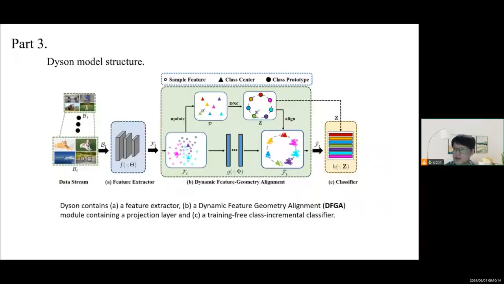Here is the model structure of our proposed DYSON. It contains a feature extractor, a dynamic feature geometry alignment module containing a projection layer, and a training-free class incremental classifier. The core of this model is the DFGA module.